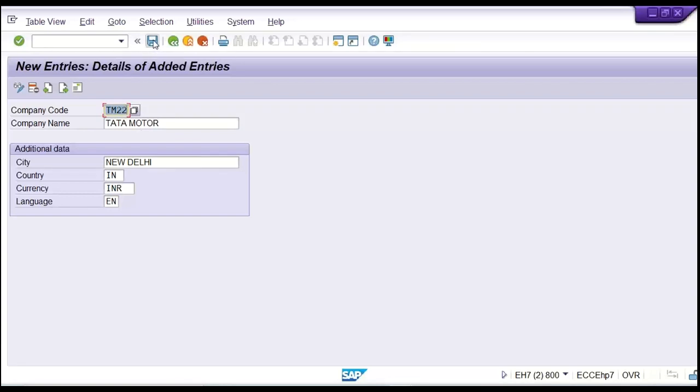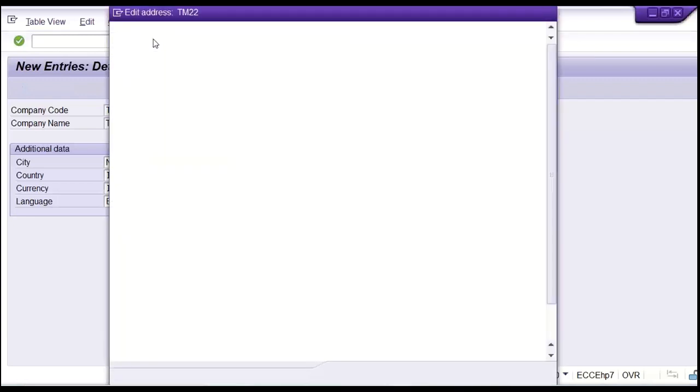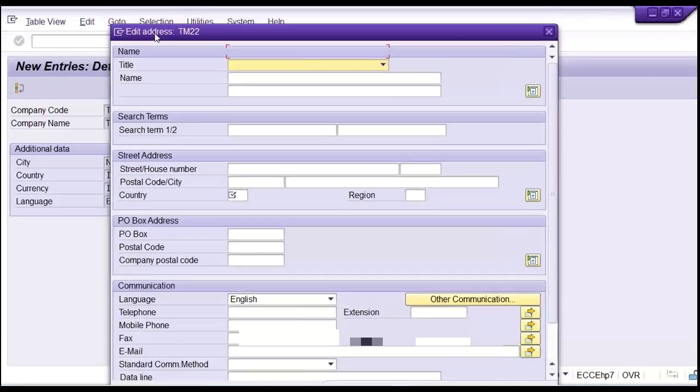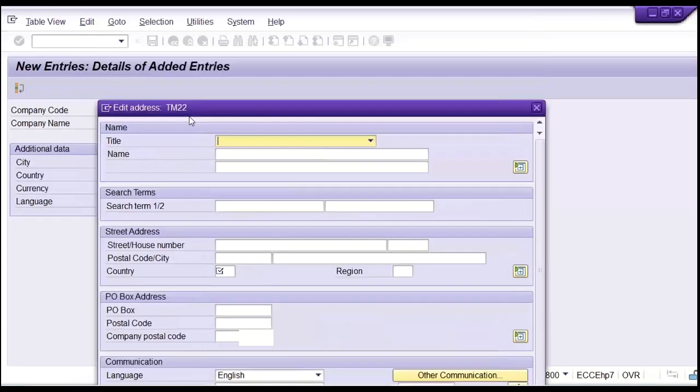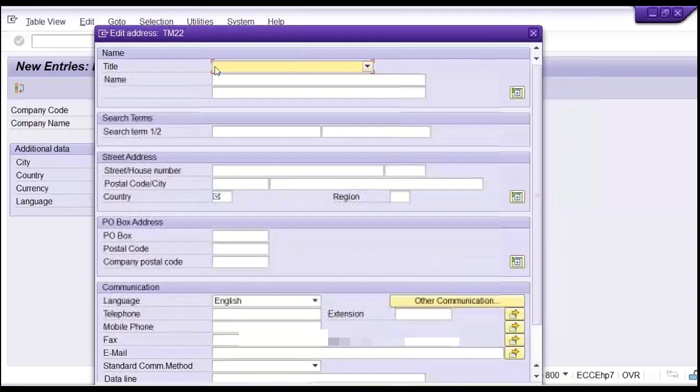So first of all, you save it. If you click on save button, then look at here, another screen is appearing. Here it is saying that you can give all the detailed information about the Tata Motor, the name of the organization, the complete address, phone number, fax number, email ID, all the details can be given, right?